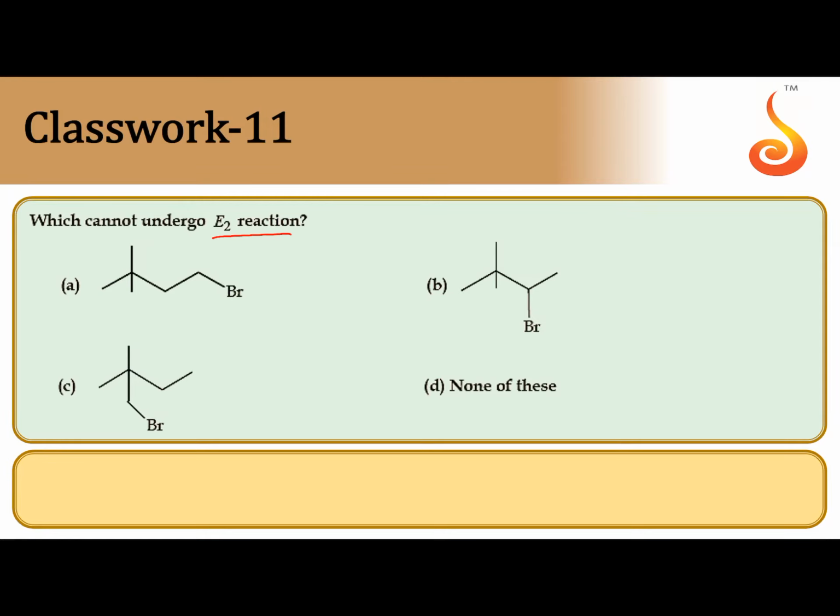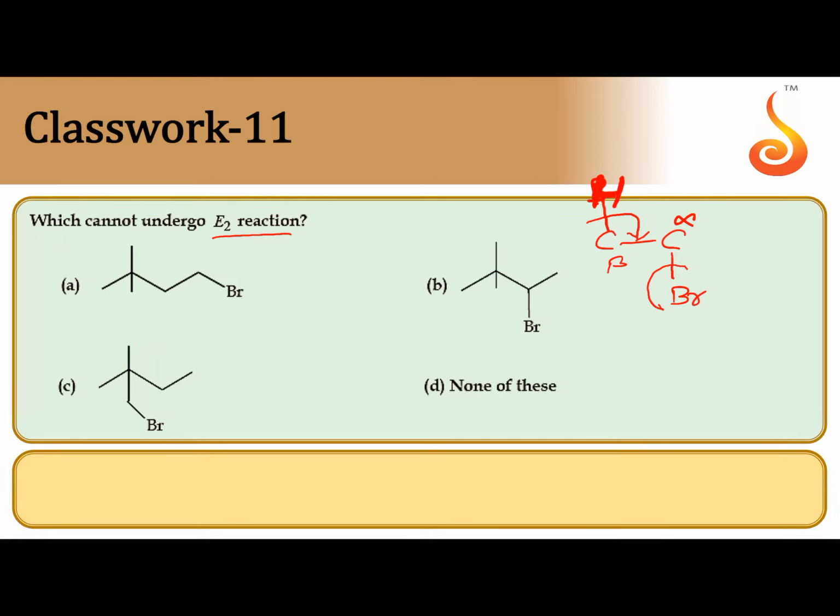Next, which cannot undergo E2 reaction? In E2 reaction, the halogen to be removed and the beta hydrogen must both be in the opposite direction. E2 reaction is anti-periplanar elimination. So when hydrogen is removed by a base, the C-H bond pair is dropped between alpha carbon and beta carbon.